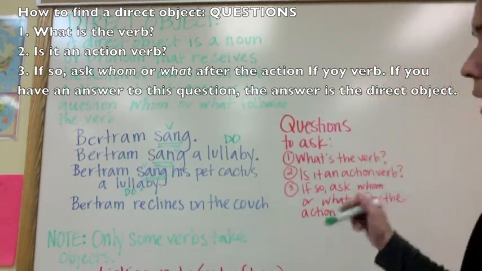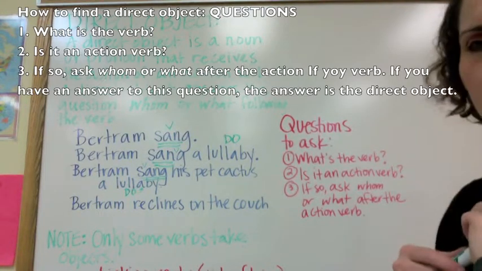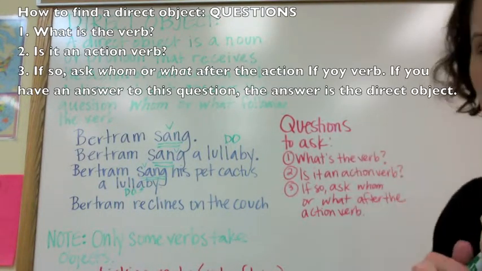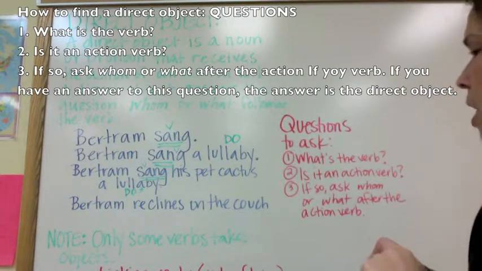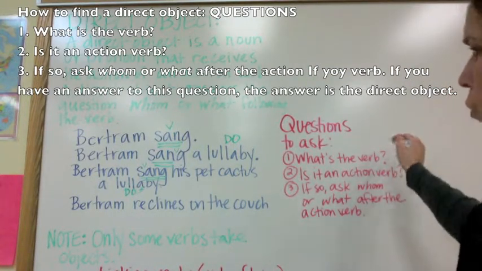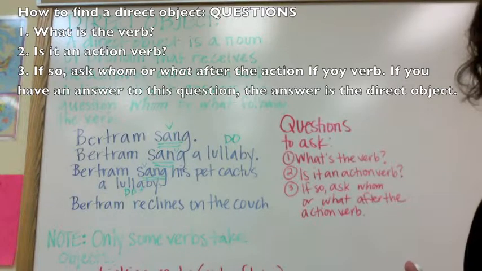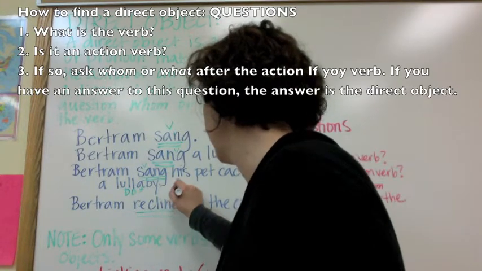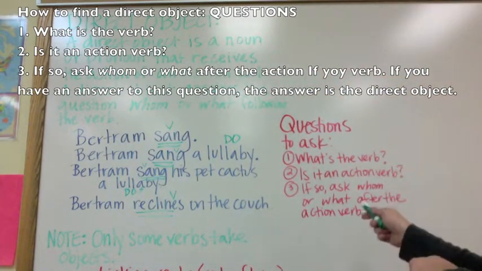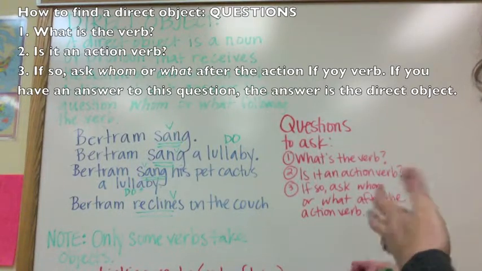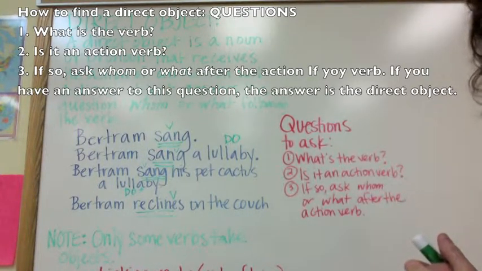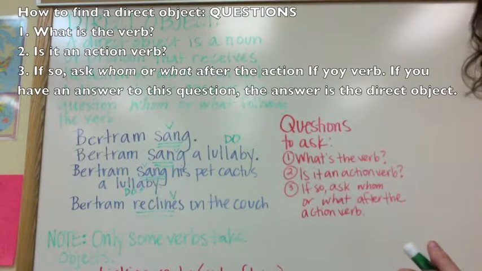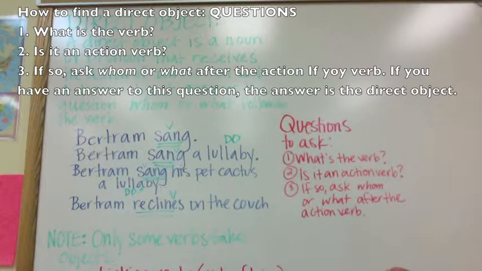Okay, now let's try this one more time. Bertram reclines on the couch. That means to lean back on or lay upon the couch, if you didn't know that. What is the verb? The verb is reclines. Is it an action verb? Yes, that is an action. That is a bodily thing that you do. The third question. If so, ask whom or what after the action verb. Bertram reclines whom? No, that's no good here. Bertram reclines what?